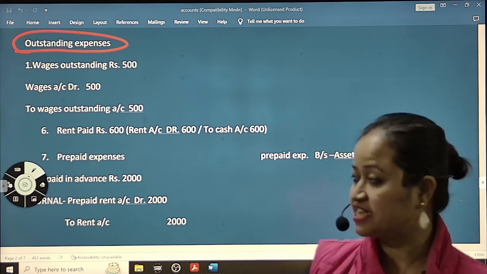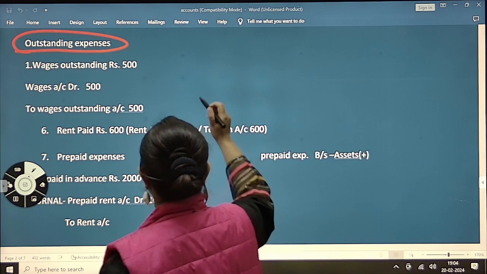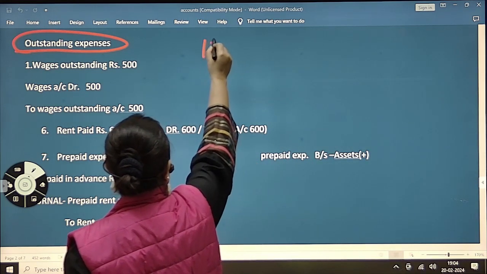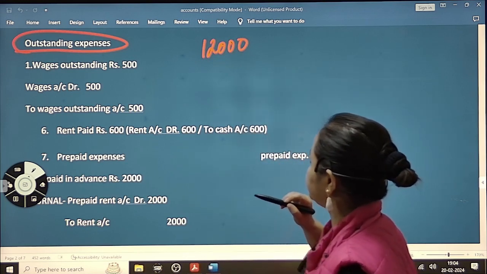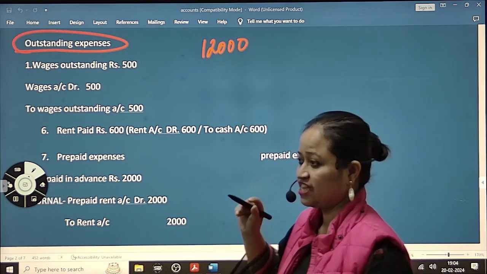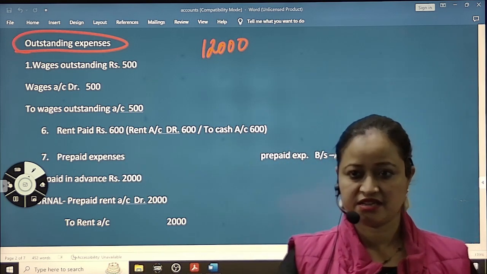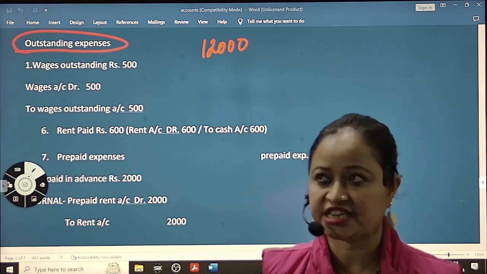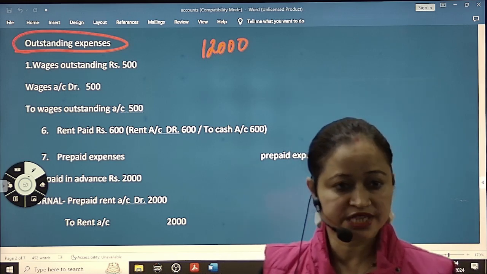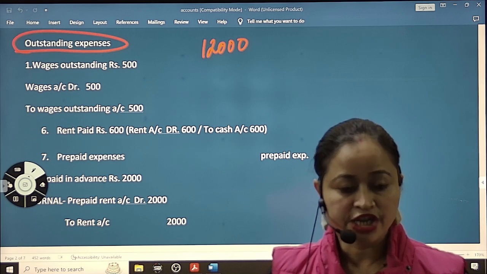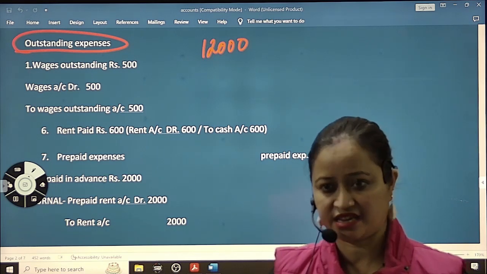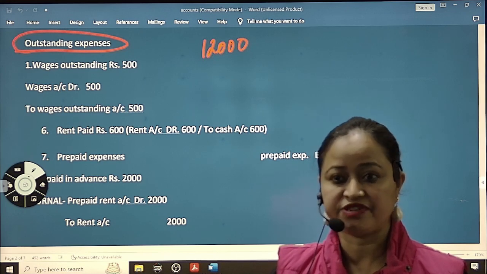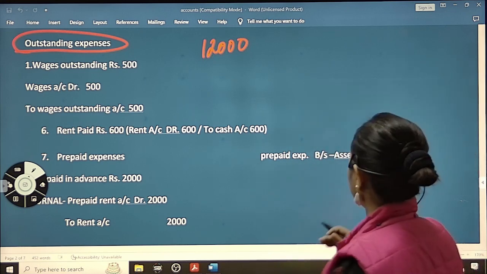ठीक है? So every month you are paying, suppose, 12,000 rupees. And every month you are paying 12,000, that means yearly you are paying 60,000.